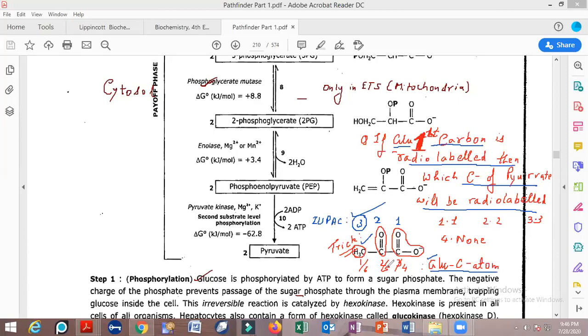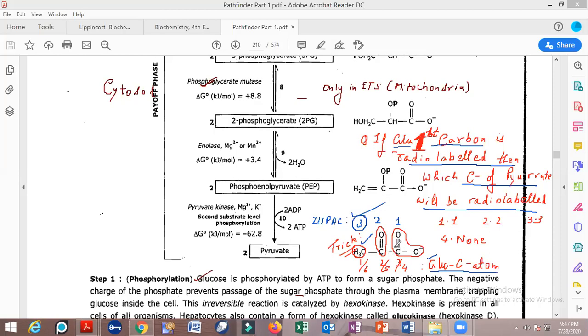When you radio label the second and fifth carbon atom of glucose, you will get this ketonic group being radio labeled. When you radio label the third and fourth carbon atom of glucose, you get this carboxyl group being radio labeled. Now, what has happened in this particular question is that this is a NET question, my students got it wrong last time. Majority of the students did wrong even after telling them this particular trick, because they just thought that this 1, 2, 3 is the number for pyruvate.